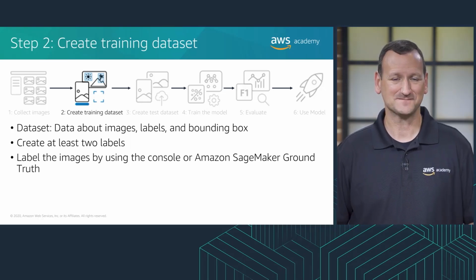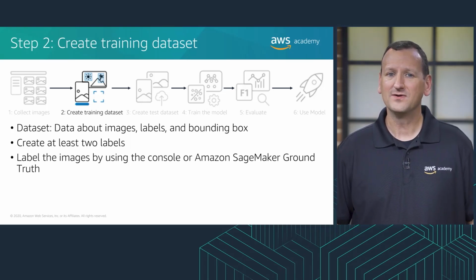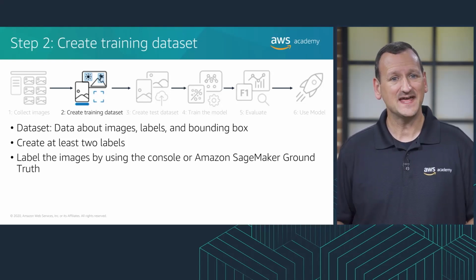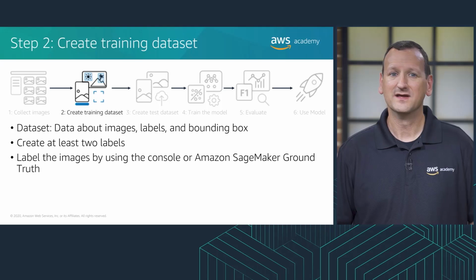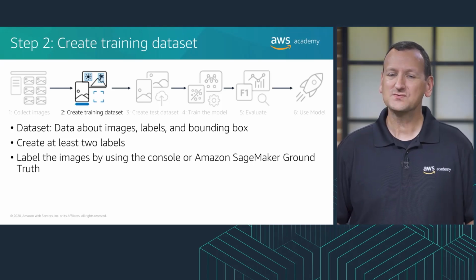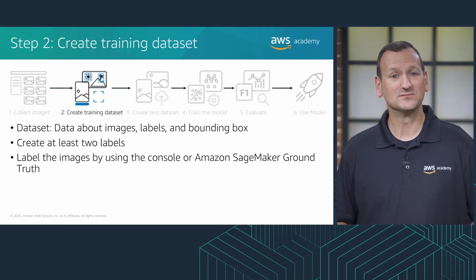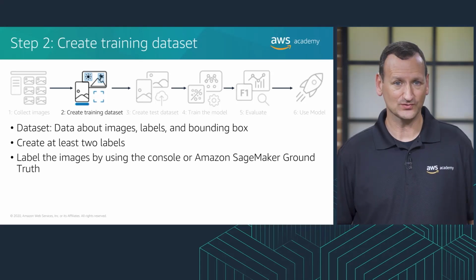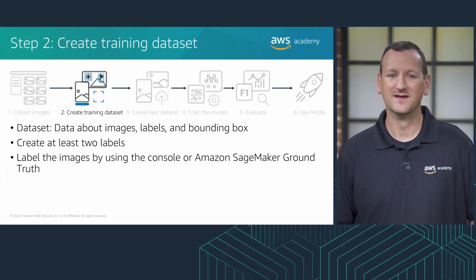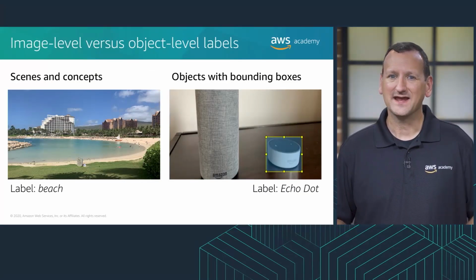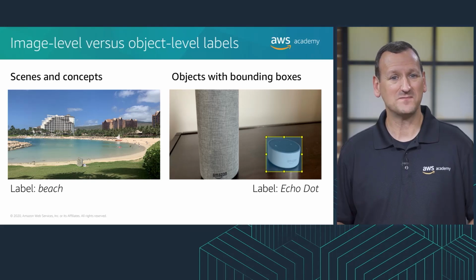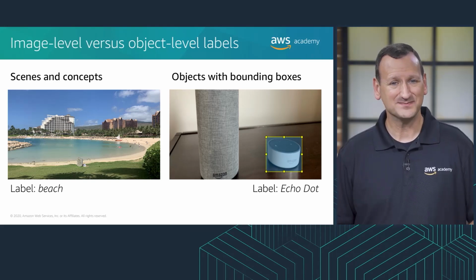part of the process. To train a model, your dataset should have at least 2 labels, with at least 10 images per label. Each image in your dataset must be labeled. As we mentioned earlier, you can use the Amazon Rekognition Custom Labels console or Amazon SageMaker Ground Truth to label your images. Again, to train an Amazon Rekognition Custom Labels model, your images must be labeled.